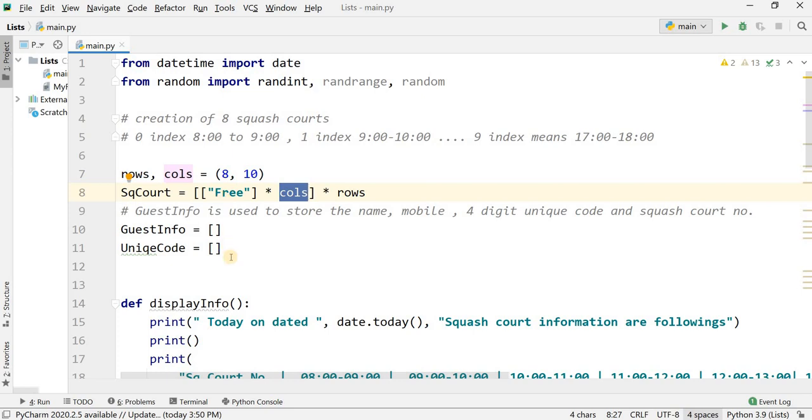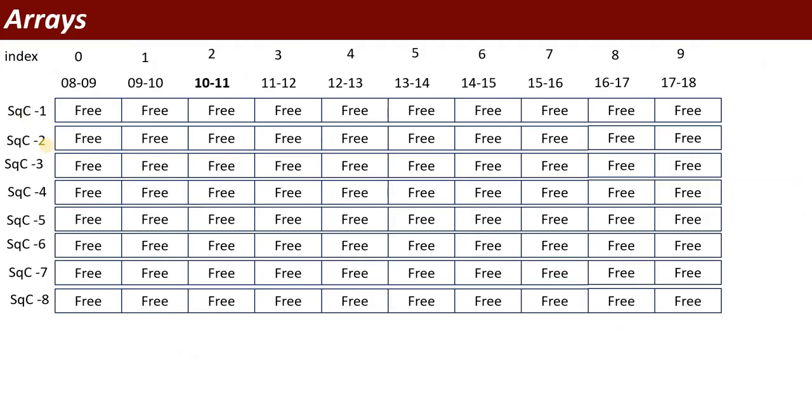It means I want to show that at the start of the day all the squash courts are free, like this. Here I have written squash 1, squash 2, squash 3. How many squash courts are there? 1, 2, 3, and so on to 8. We have 8 squash courts, and timing is from 8 to 9, 9 to 10, and the last one is 17 to 18. This is a 2-dimension array, and the first column is handled by 0, 1, 2, 3, 4, 5, 6, 7, 8, 9.